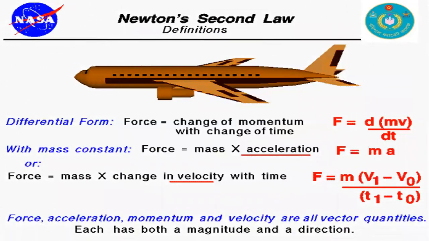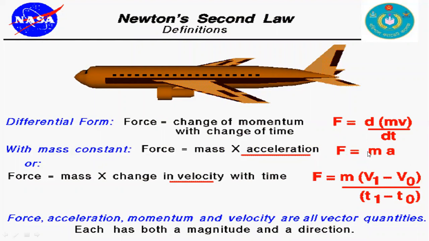Newton's second law. We know Newton's second law says the rate of change of momentum is proportional to force, and the differential form of this equation is F = d/dt of (mv), that is, the rate of change of momentum. We have seen that momentum is mv, and if we differentiate v, that is the rate of change of velocity, that is acceleration, and finally we can write F = ma.